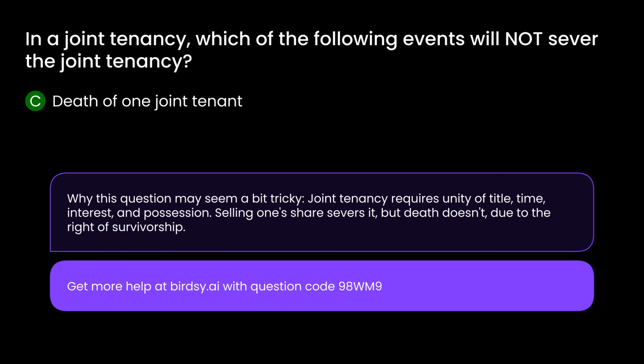Why this question may seem a bit tricky: joint tenancy requires unity of title, time, interest, and possession. Selling one's share severs it, but death doesn't, due to the right of survivorship.